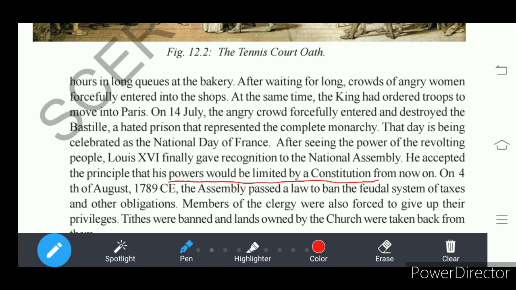Earlier, he enjoyed absolute power. Right? The king believed in the divine right theory, which says that the powers of the kings are given by God. So no one should question the king, and the king was not answerable to anyone. Right? This was called the divine right theory. Understand? And that was ended here. Louis XVI also accepted here that the parliament would be supreme, that is the constitution.